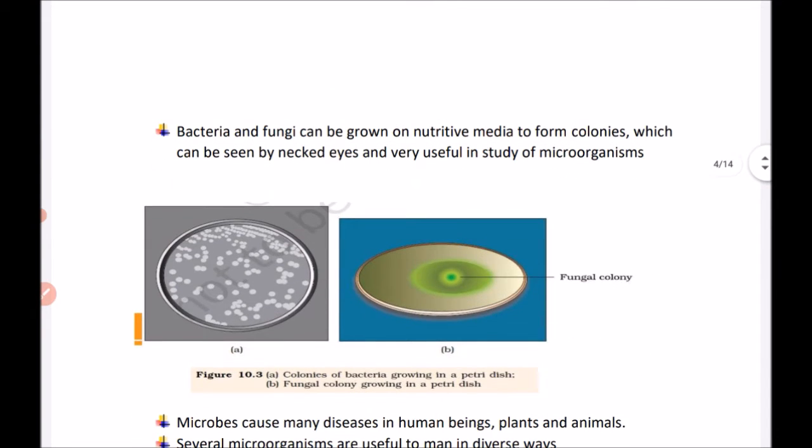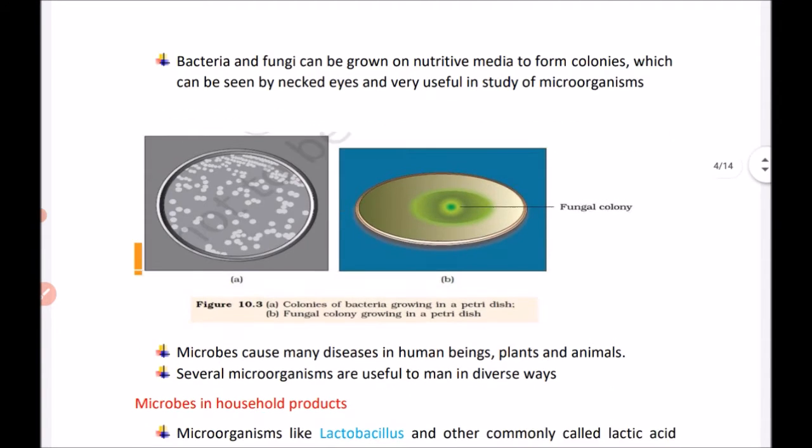Bacteria and fungi can be grown on nutritive media to form colonies, which can be seen by the naked eye, and this is very useful in the study of microorganisms. This technique is basically used in microbiology, which is the study of microorganisms. They are grown on nutritive media and form colonies, and we can see this green colored fungal colony which is formed by this particular organism.